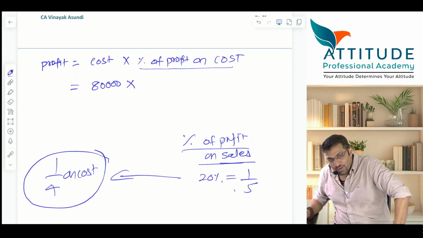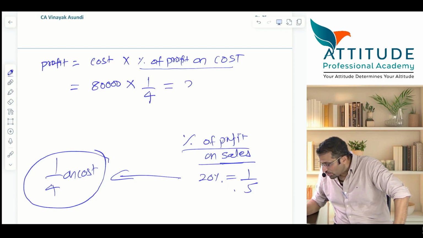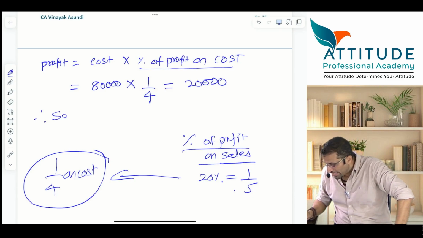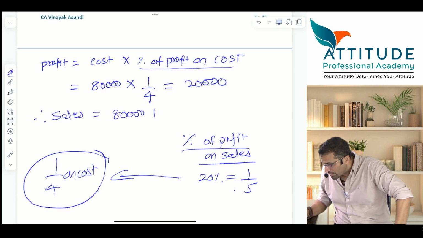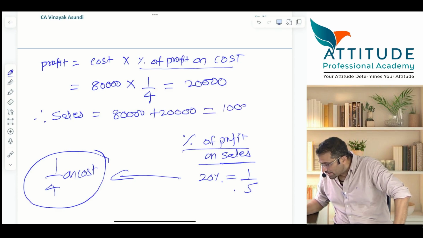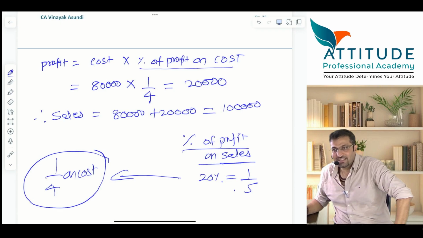Therefore, profit is equal to 80,000 into 1/4, which is equal to 20,000. Therefore, sales is equal to 80,000 plus 20,000, which is equal to 1 lakh. Thank you very much.